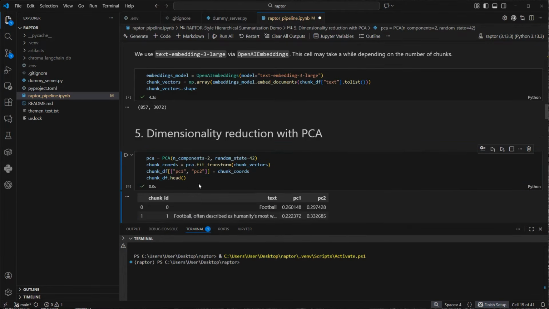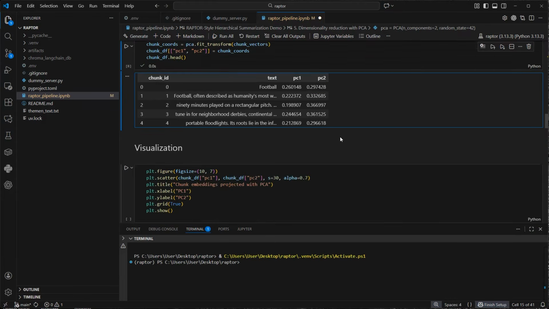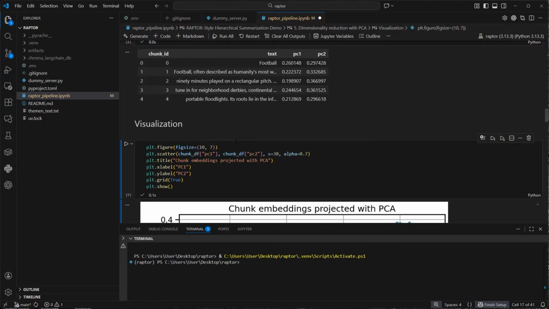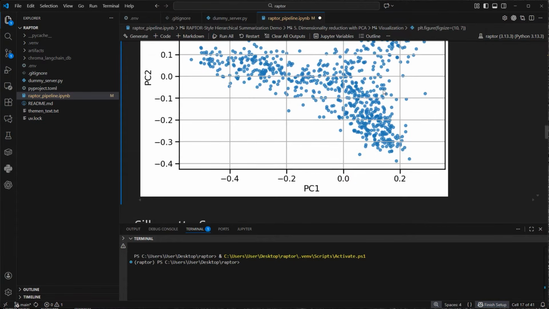So if we have a look at that, then we can see that every vector now has got 1 point on the x-axis and 1 point on the y-axis. And we can visualize that with matplotlib and Seaborn. So that is how our embeddings look like.